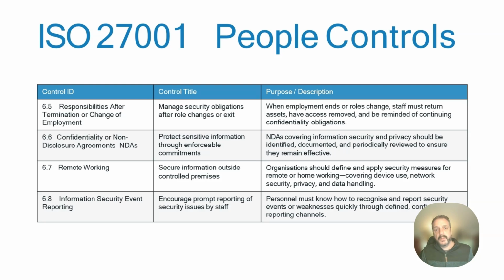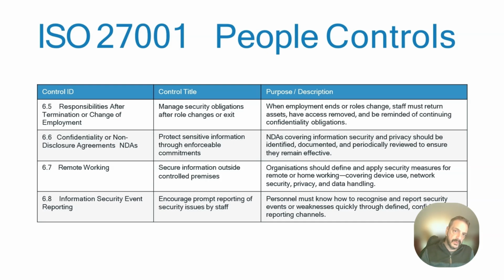And then finally, 6.8 is making sure that you've got event reporting. So this is that people know how to report security events and where to take them if something untoward happens. If a breach happens, they know exactly where to go and what person to tell in those kind of circumstances.